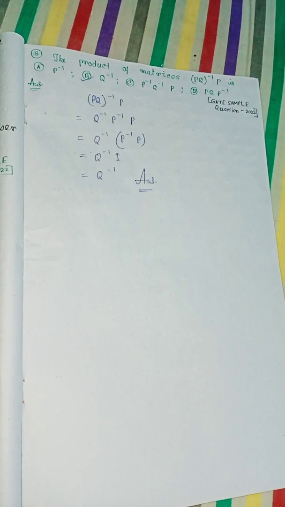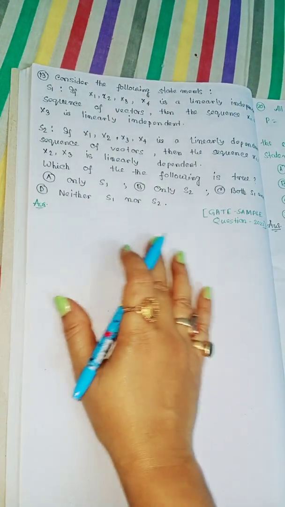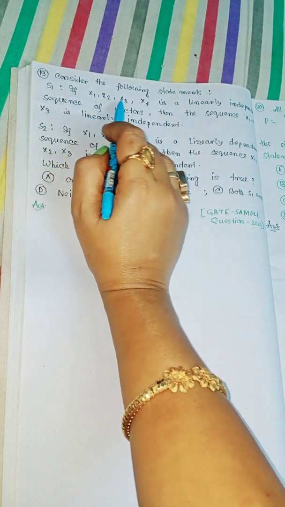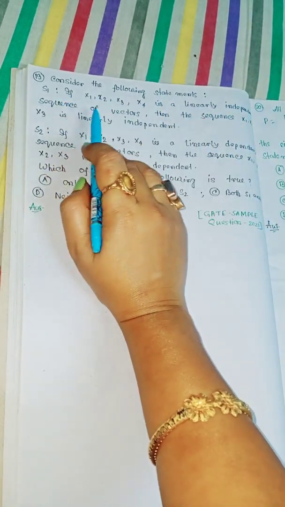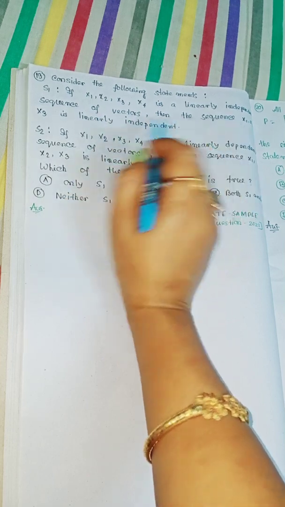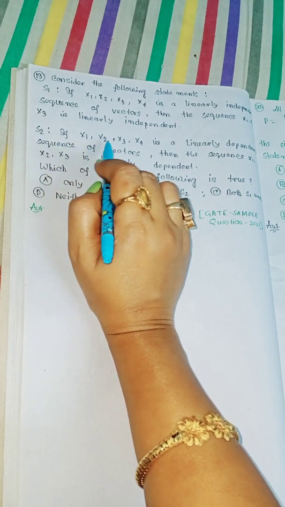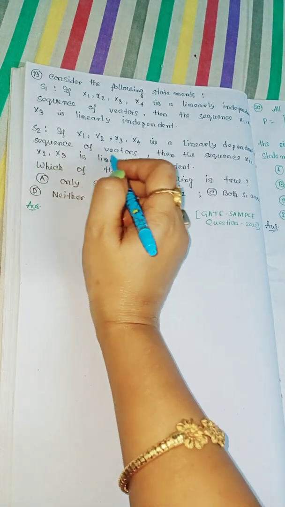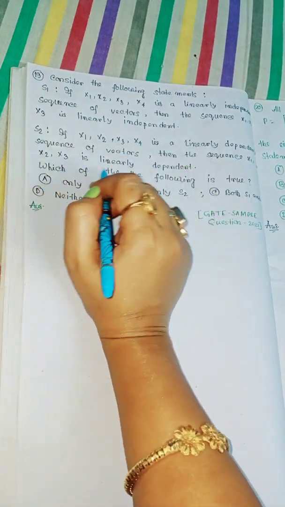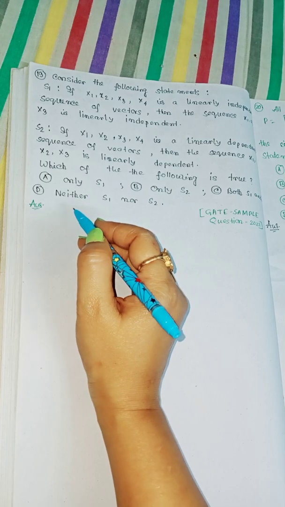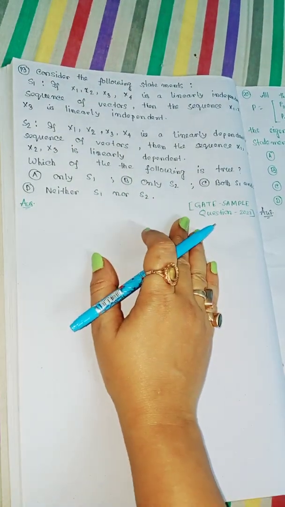Now moving to question 19. Question 19 tells us, consider the following statements: S1 is, if x1, x2, x3, x4 is a linearly independent sequence of vectors, then the sequence x1, x2, x3 is linearly independent. And S2 is, if x1, x2, x3, x4 is a linearly dependent sequence of vectors, then the sequence x1, x2, x3 is linearly dependent. Which of the following options is true? So this is the question in the house of linear algebra, and it is a sample question for 2020-22.